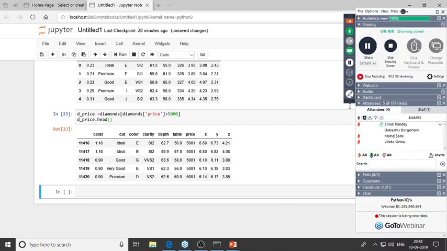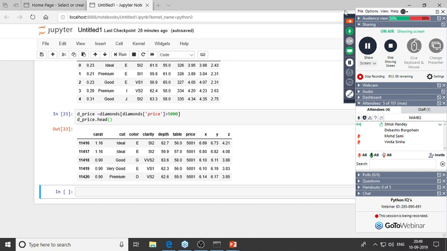Right. So I seem to have a question over here. Yes, Shlok, so you seem to have a question. So, could you also show an example where we can extract the records using multiple conditions, such as cut equal to ideal and color equal to E? Okay, yep.